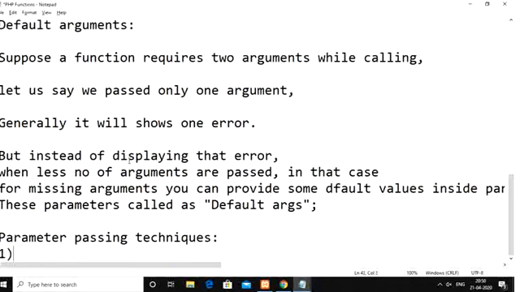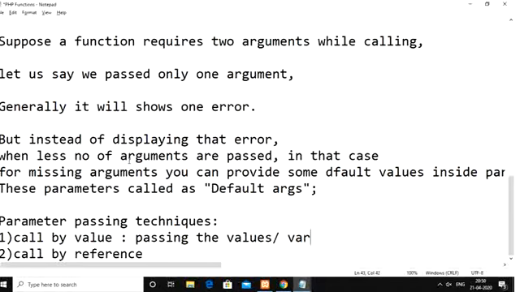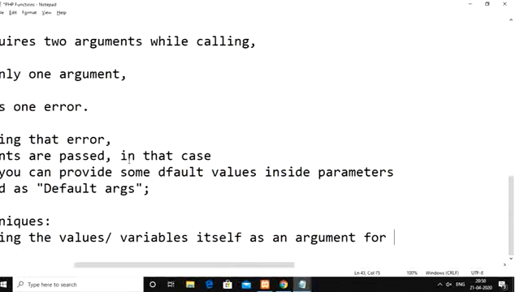Basically we have two techniques. One is call by value. The second one is call by reference. Call by value is nothing but simply passing the values or variables themselves as an argument for any function.